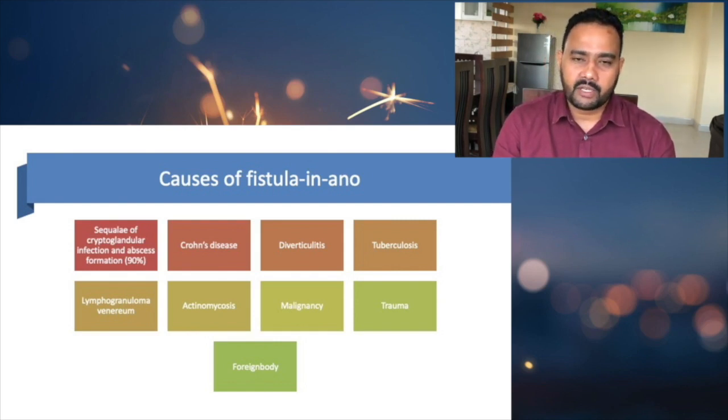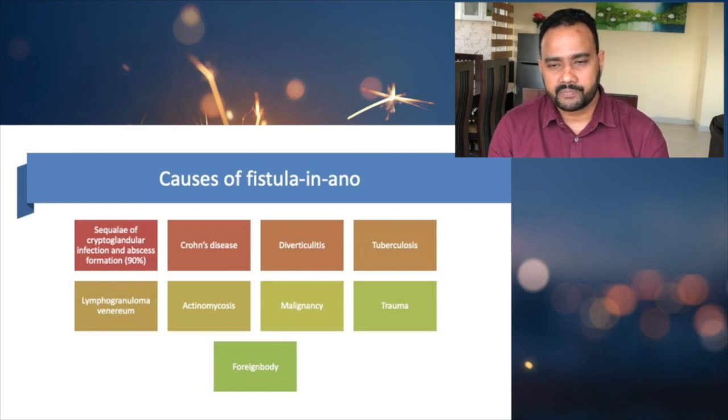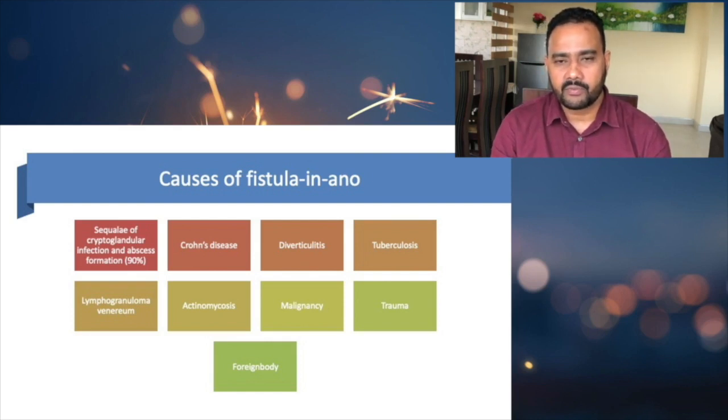But there are some other causes as well: Crohn's disease, diverticulitis, even tuberculosis, lymphogranuloma venereum, actinomycosis, even any malignancies around the anal region. Trauma is also one of the causes for fistula in ano.